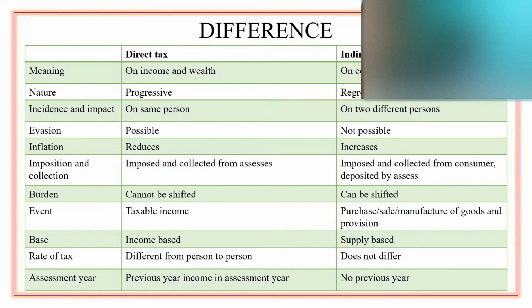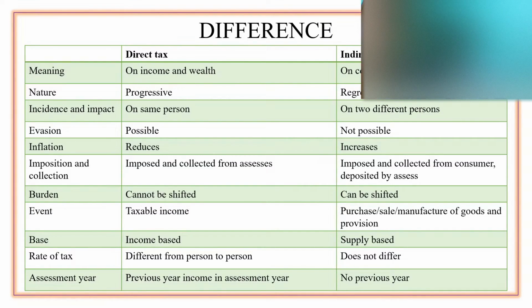Next, let's look into the nature of direct tax and indirect tax. When we look at the nature of direct tax, it is progressive in nature. First, let us see what progressive in nature means. Progressive in nature is nothing but the tax would change with the level of income or with the increase in wealth.